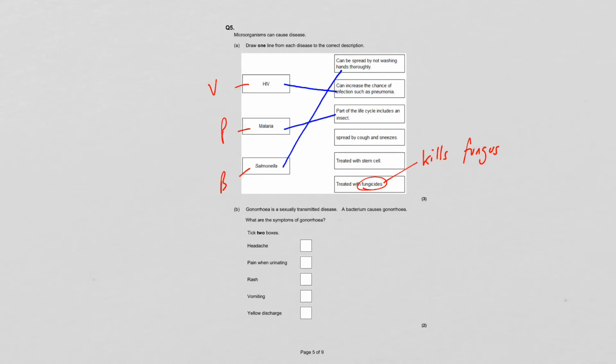Gonorrhea is a sexually transmitted disease. That's the other one besides salmonella that you need to know for bacteria. What are the symptoms of gonorrhea? They have to do with the genitals. It is pain when urinating and a yellow discharge from the penis or the vagina.